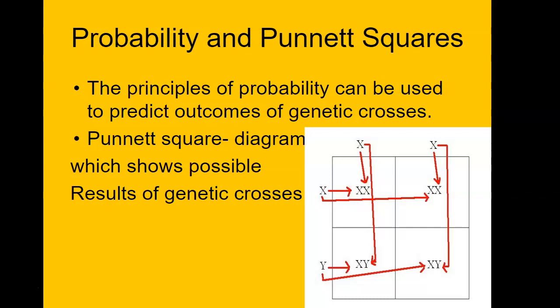How do we determine crosses? What happens if you have a tall pea plant and a short pea plant? How do we figure out what are the potential outcomes of that cross? And more realistically, if I have Tay-Sachs disease in my family and my wife has Tay-Sachs disease in her family, what are the chances of us having a kid with Tay-Sachs disease? Well, that's obviously something that you'd want to know if you're deciding you want to have children.